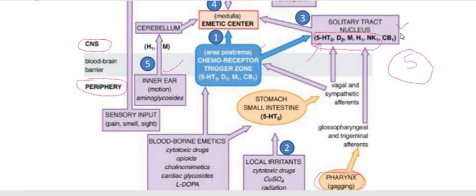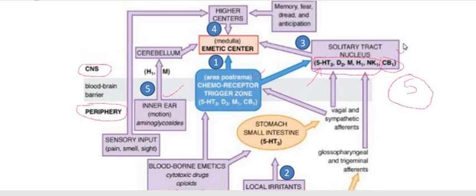Whereas the cannabinoid receptor 1, CB1, when it gets stimulated, it will rather check the vomiting, or it will not result in vomiting through the emetic center. So therefore, for all the five receptors we are using antagonists, whereas for the cannabinoid receptor, we are using the cannabinoid receptor agonist as an antiemetic agent. So this is very, very interesting and important.